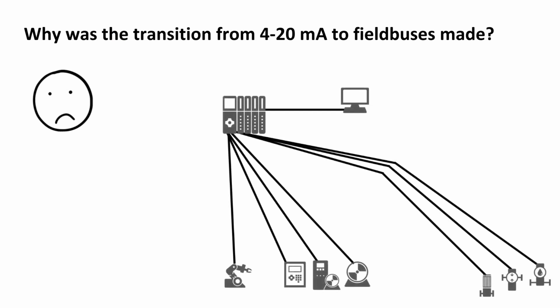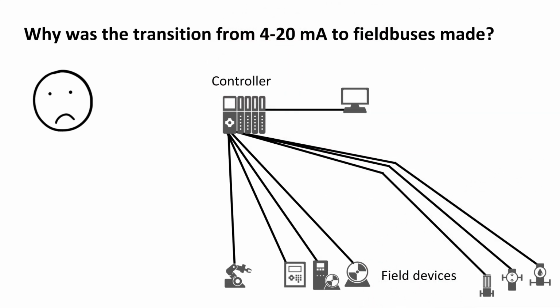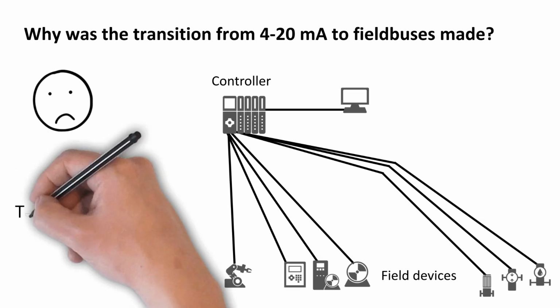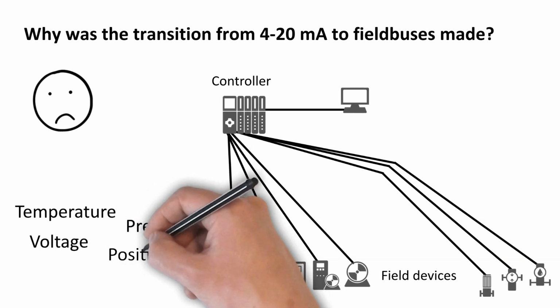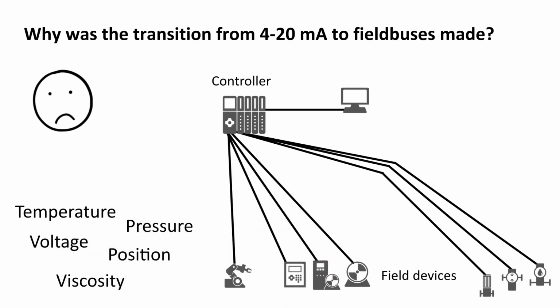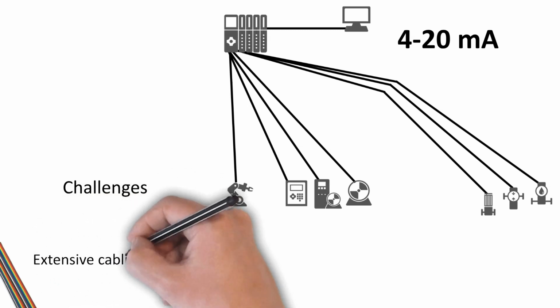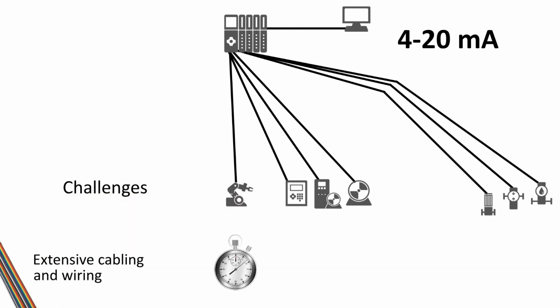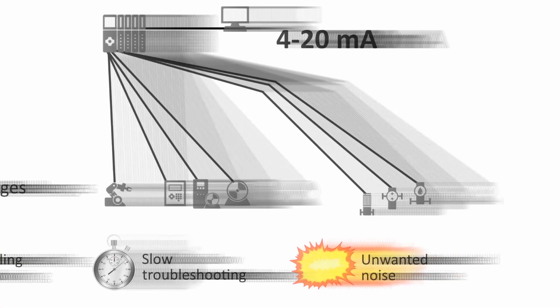Here's an example of a 4 to 20 milliamp application with one controller and field devices. Each analog signal indicates a precise value for temperature, pressure, or voltage, for example. The values are exact and infinite between 4 and 20 milliamps. But there are some challenges with this. For example, individual cables and wires are required for each device. Troubleshooting can be slow due to the lack of diagnostic information. And signals are prone to unwanted noise interference.